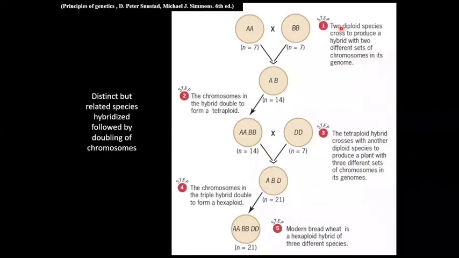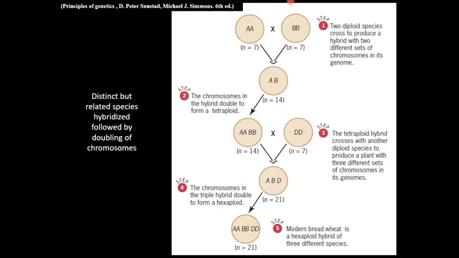This type of hybridization between different but related species, followed by chromosomal duplication, has occurred many times in plant evolution. One of the best examples is modern wheat, Triticum aestivum. This plant is hexaploid and it has three different chromosomal sets, and each of the chromosomal sets has been duplicated in the hybrid. There are seven chromosomes in each set. As we discussed in the beginning of this chapter, modern wheat has undergone two hybridization events.